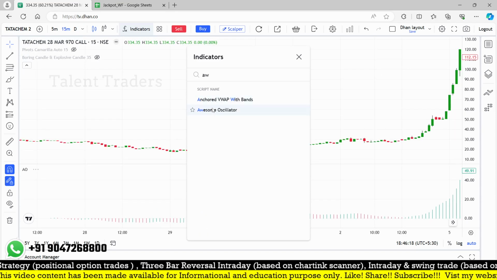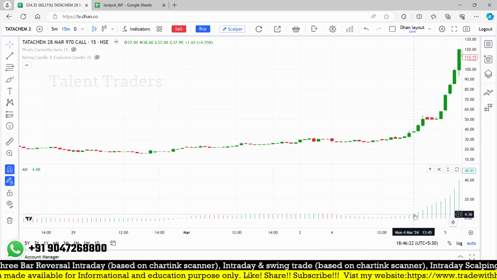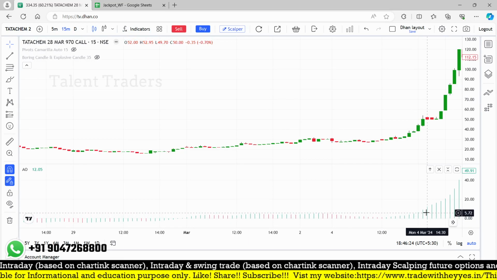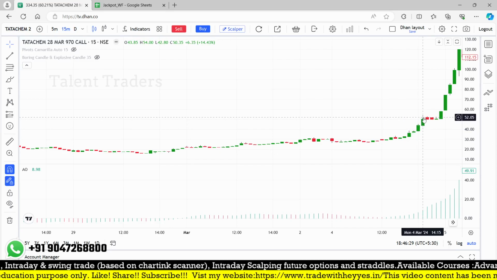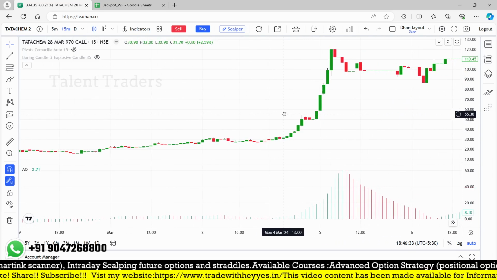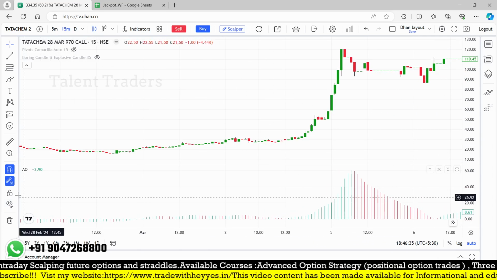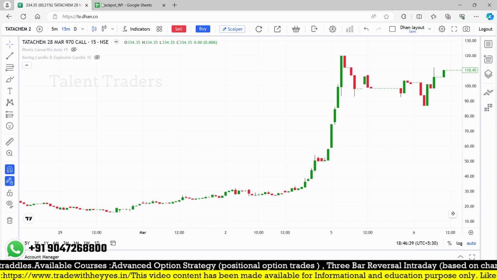So for example, with the awesome oscillator, which I'm looking at, here in this case there is a chance that the previous high is broken at this particular bar, and you can make that your entry and keep your recent swing low as a stop loss. You can also easily find a trend shift by using some oscillator. So it depends on the strategy which you use.